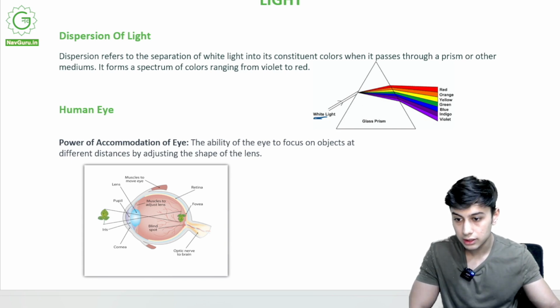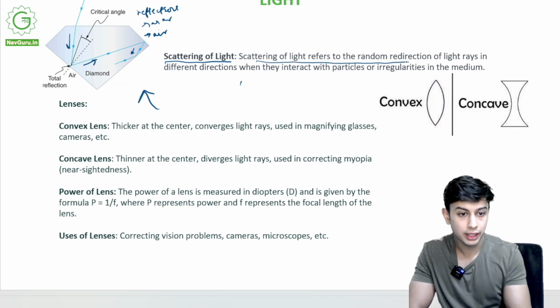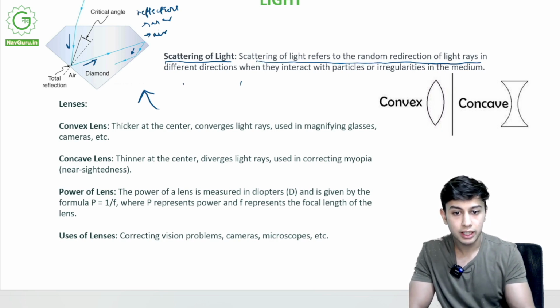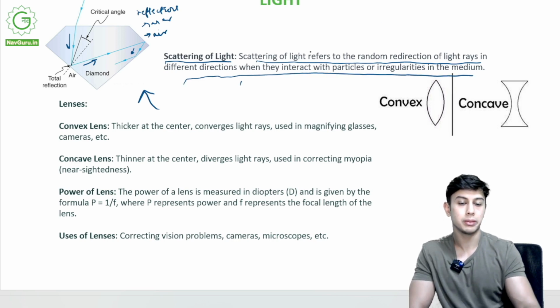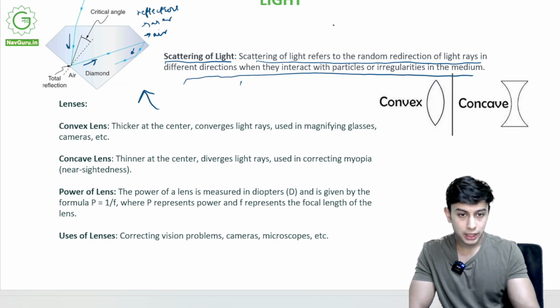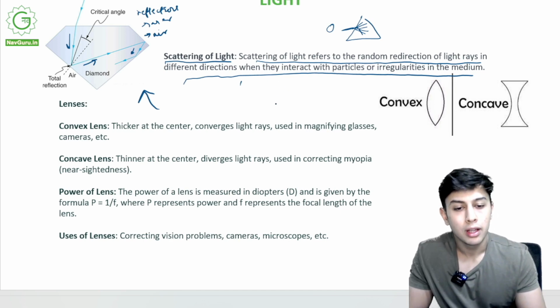Scattering of light refers to the random redirection of light rays in different directions when they interact with particles or irregularities in a medium. Some surfaces disrupt the light that is falling on them. They will send it in different directions, different speeds. This is called scattering of light.